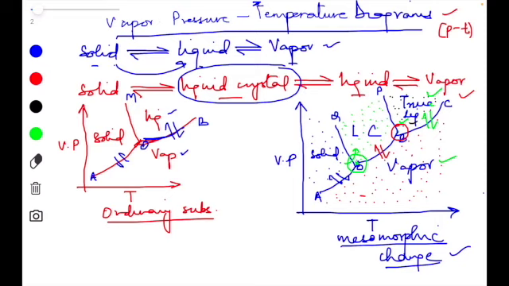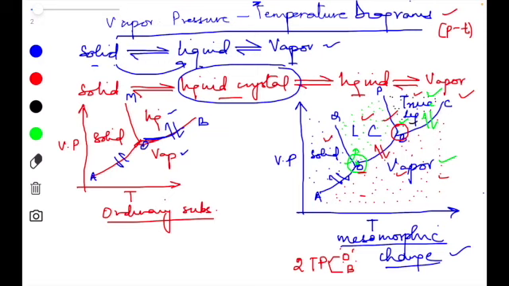Okay, so here what can we say? We can say that this phase diagram consists of two triple points. One triple point is the point O, at which three phases are coexisting. And what are those three phases at point O? One is your solid phase, liquid crystal and vapor phase. So O is one of the triple points. So here we have two triple points. One of them is point O, where the three phases are existing: solid, liquid crystal and vapor. And another triple point is point B, where again three phases are existing: liquid crystal, pure liquid and vapor phase.